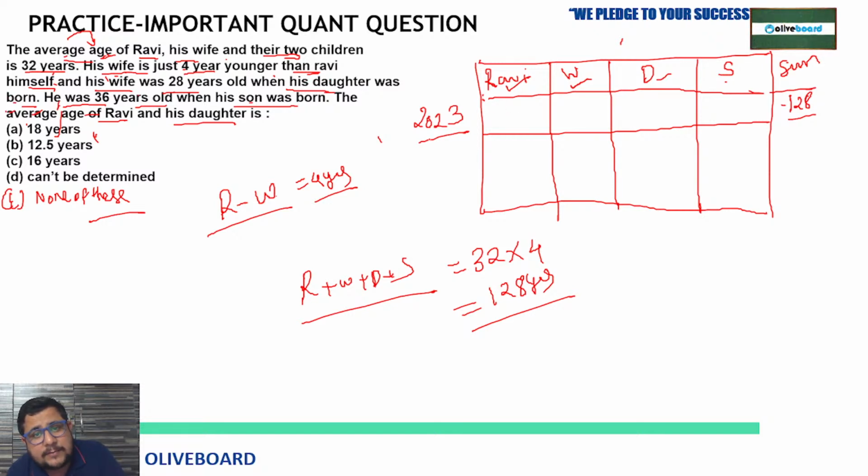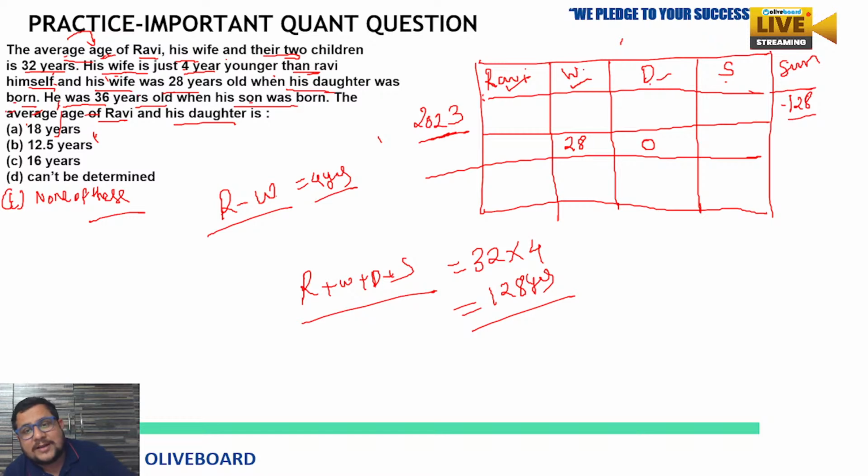So we can say, okay, this is the present, but when his daughter was born, the daughter was 0 years old at that time. Then his wife's age was 28. So if his wife was 28 years old, then he will be 4 years more than his wife, so 32 years. Clear? 32 years old. I hope it is completely clear. Daughter is 0 and the son was not born at that time. Okay. Now, after this, the statement was he was 36 years old when his son was born.